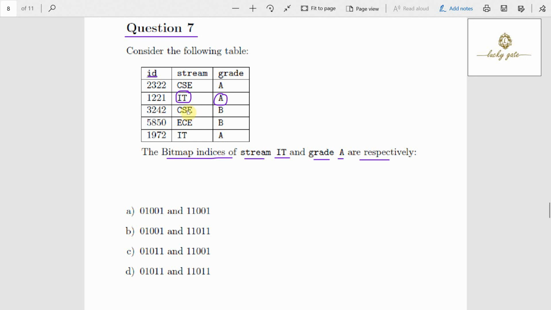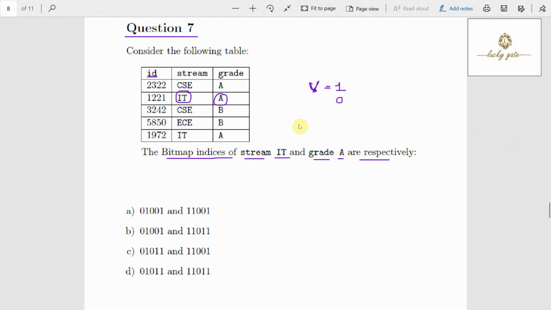In a bitmap index for some value V, the bit for a record is 1 if the record has the value V for that attribute, and 0 otherwise.